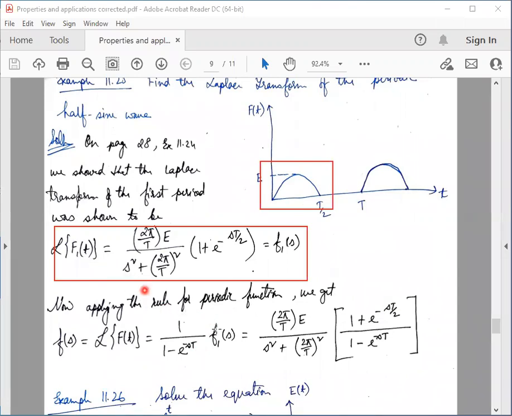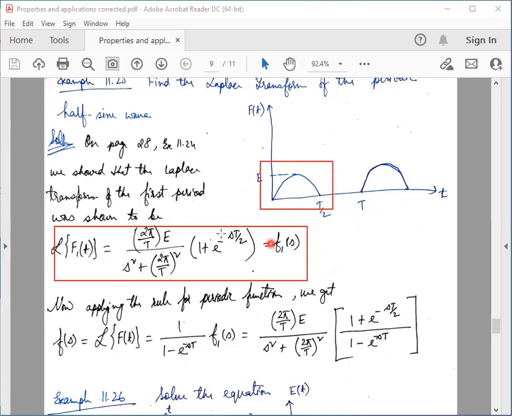And that integral of the function from 0 to T, if we consider only the single sine wave, is equal to the integral from 0 to infinity, and that is simply equal to the Laplace transform of the single sine wave.